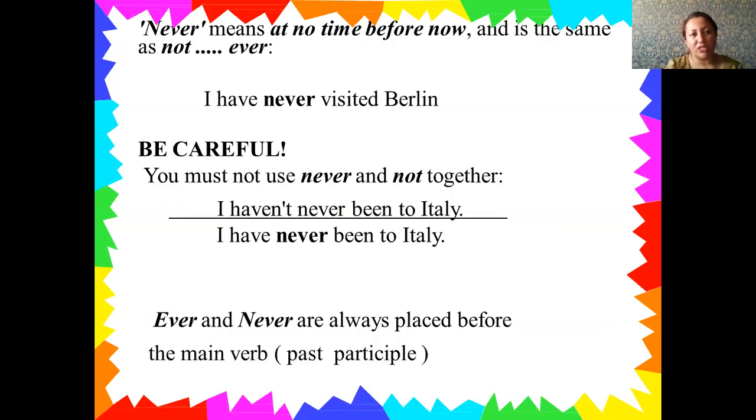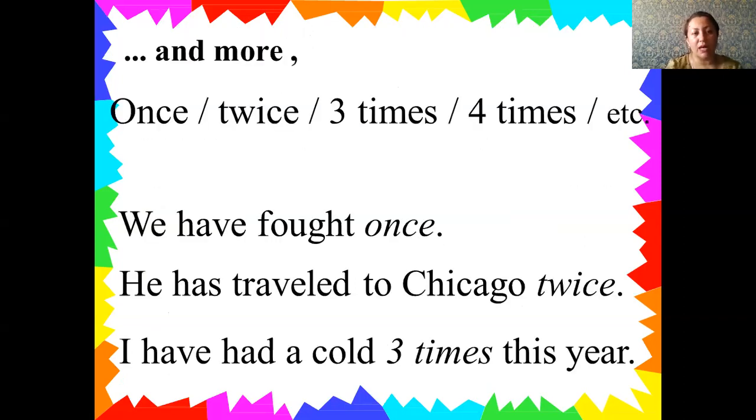Another explanation is about, for example, once, twice, 3 times, 4 times. You know, mostly in our life, we can do a lot of actions and we can do them several times. In order to show that I did it 3, 4 times, or 2 times, or twice, you can use present perfect here. Because 2 times, 3, 4 times are also signals of present perfect.